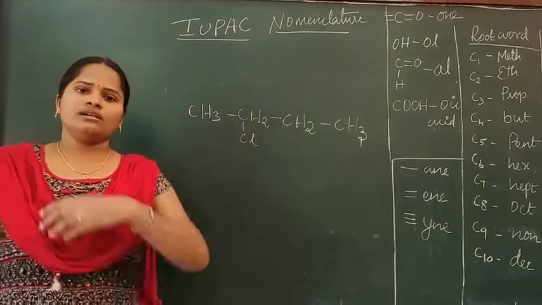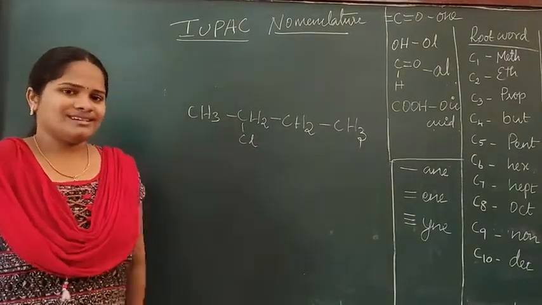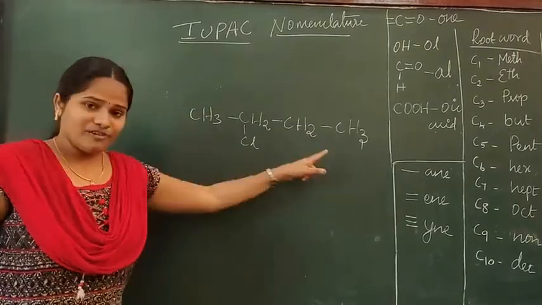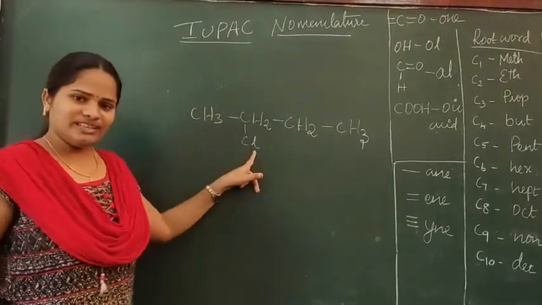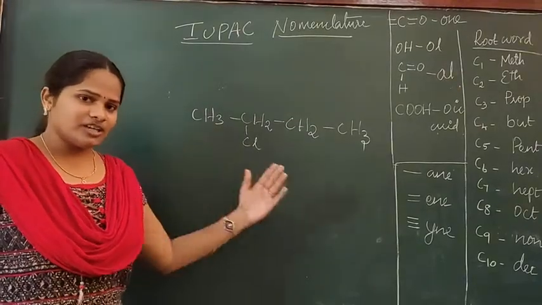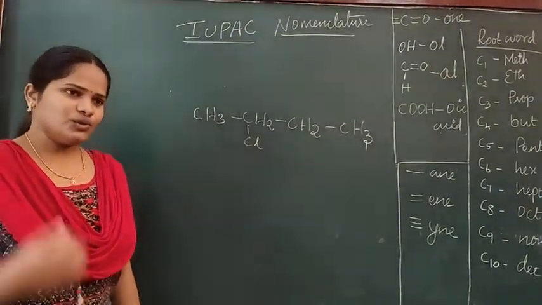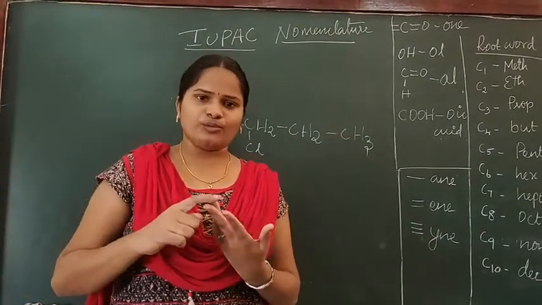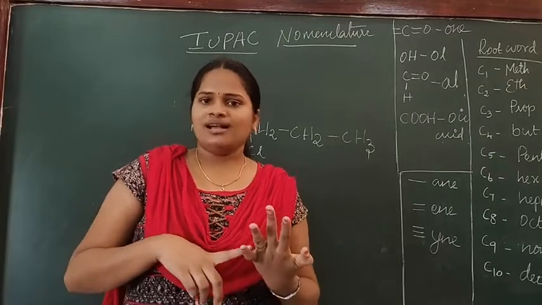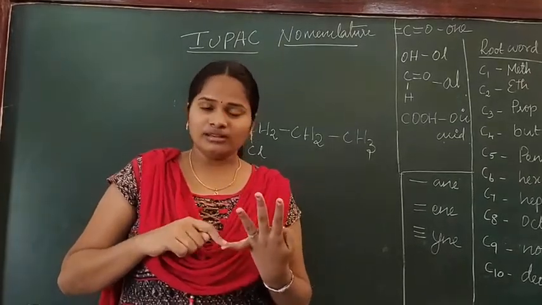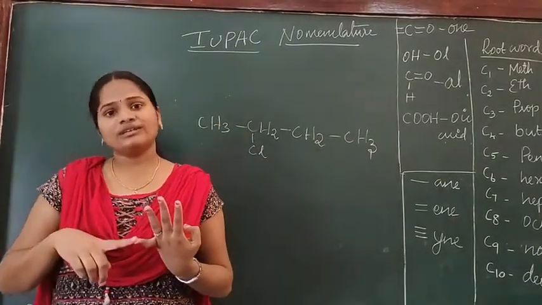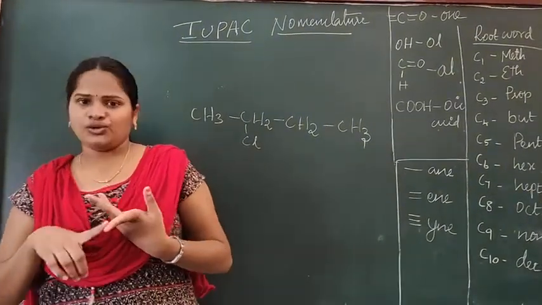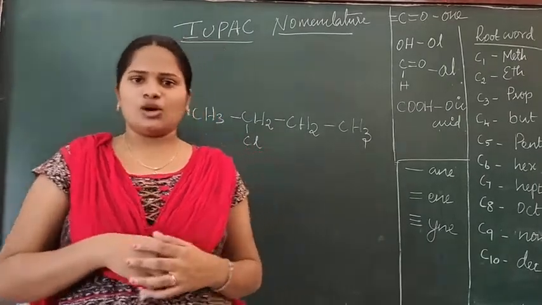Okay, see, for the primary prefix, we should see whether a halogen atom is present in the compound or not. Here do we have any halogen atom? Yes, chlorine. So we should start the name from the halogen atom. I already told you, if a halogen atom is present in the compound, we know fluorine, chlorine, bromine, iodine. These are all the halogen atoms. If it is fluorine, we start from "fluoro"; if it is chlorine, we start from "chloro", as well as "bromo" and "iodo". This is the method we should follow.